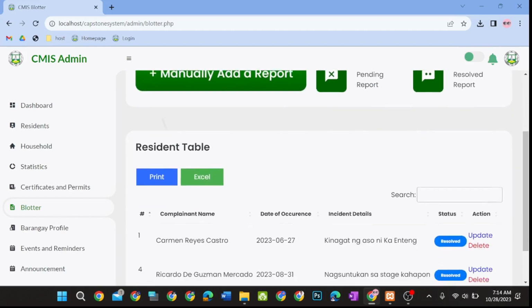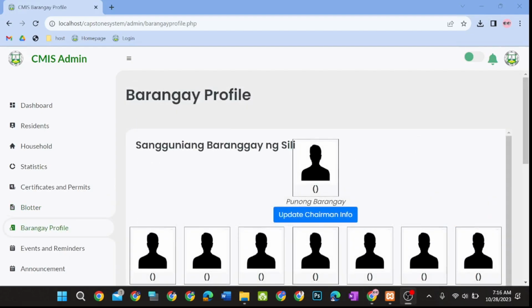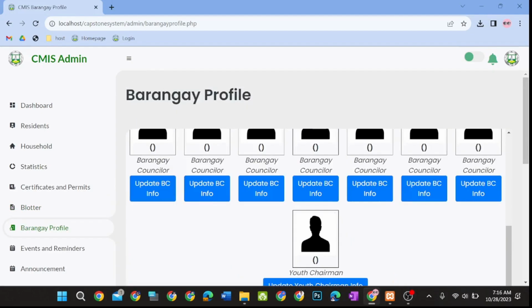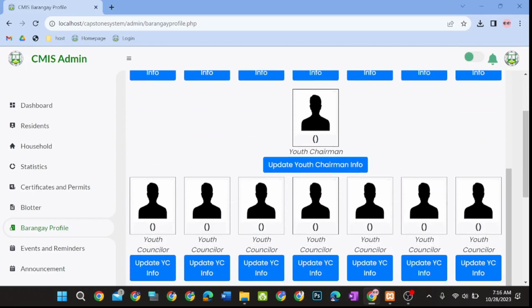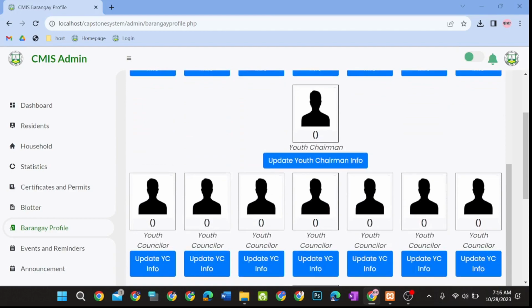The admin could also print the records as a PDF, download the records as an Excel, and search for a specific record. The admin could also update the status of the information of the blotter and could also delete it. In the Barangay Profile tab, the barangay captain could update the information of the barangay officials. The information in this section is reflected on the resident side of the system.